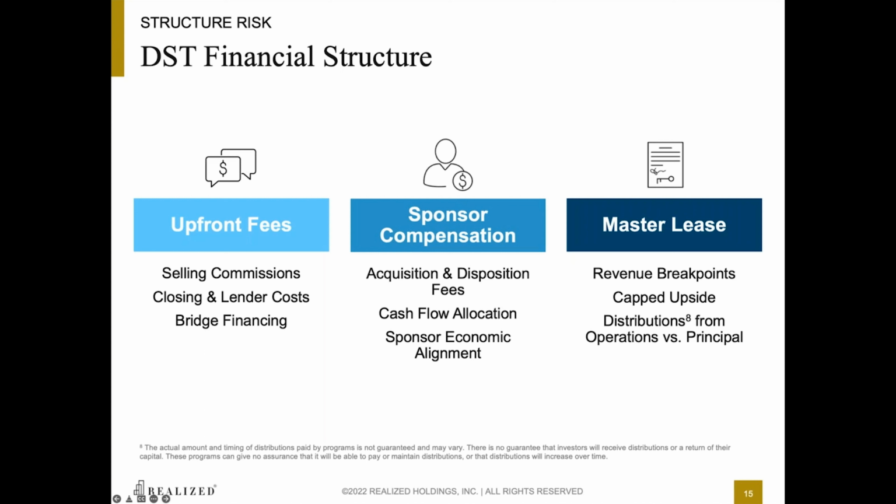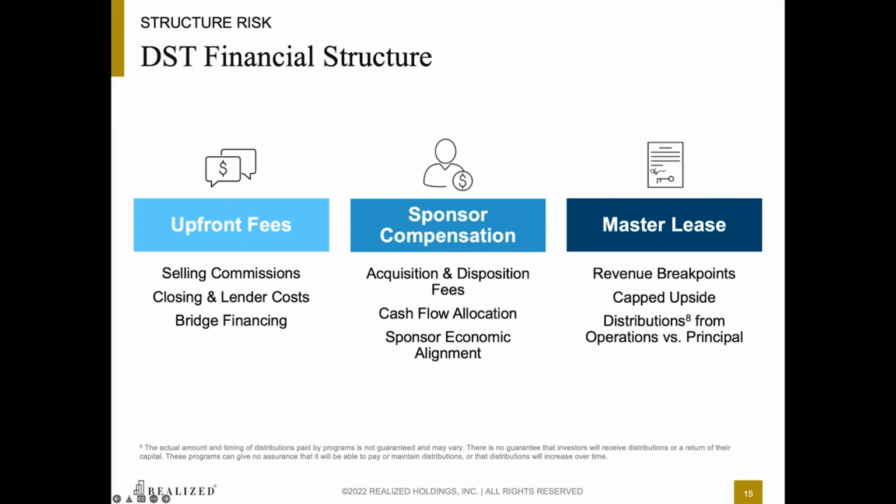The first is upfront fees. This is comprised of selling commissions and additional costs in the total offering amount to investors. This is a key metric to understanding your own economics going into a DST. The premium is essentially the amount above market value of the property investors are paying to invest in the DST. We then take these figures and compare the fee structure to market averages.